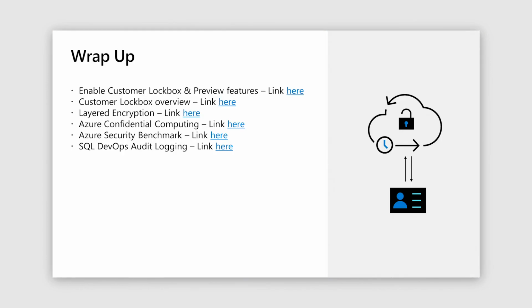To wrap up, let's take a look at all the topics we covered today. We showed you how you can enable customer Lockbox to gain control of the access of your resources at all times. We showed you how you can gain visibility on the actions taken on your resource through DevOps audit logs and Azure Monitor. We took a deeper look at the layered encryption now available in Azure Confidential Computing offerings. Finally, Azure Security Benchmark shows you the step-by-step directions how you can enable these security features on each and every offering you consume.